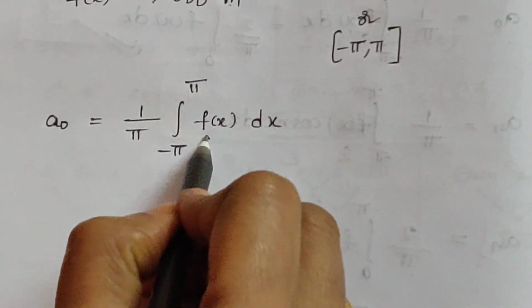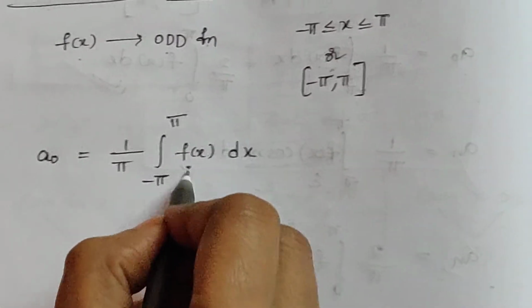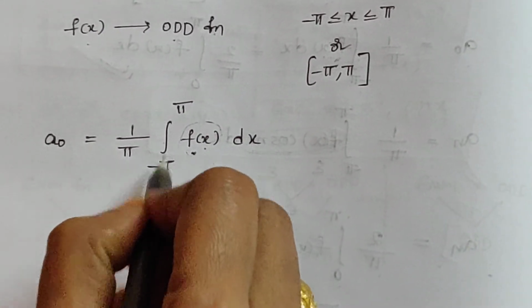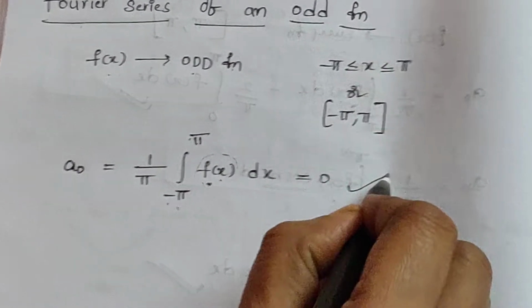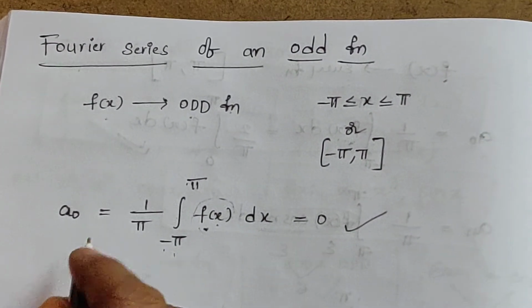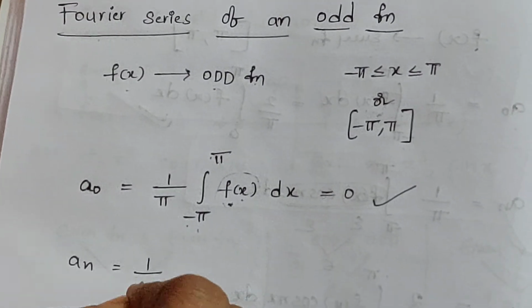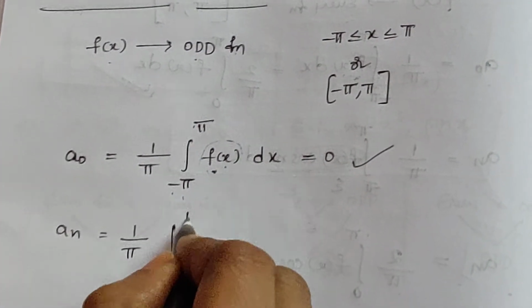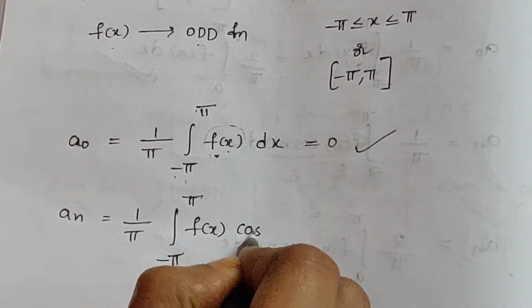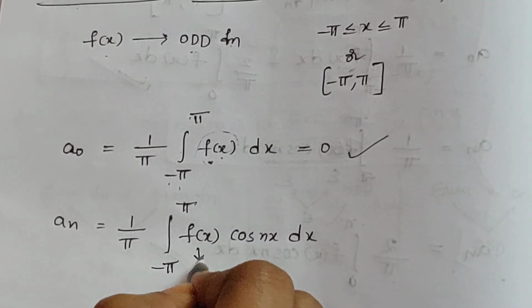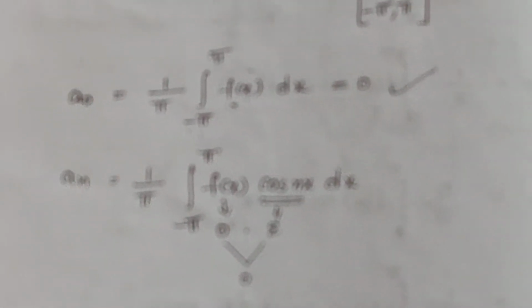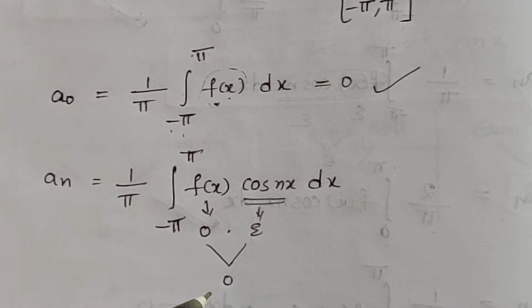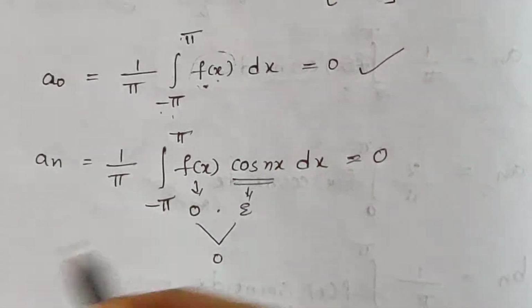Here the function under the integral is odd. So if the function under the integral is odd, integral minus a to a, here particular minus pi to pi f of x dx becomes 0. That means a0 Fourier coefficient vanish. An equal to 1 by pi integral minus pi to pi f of x cos nx dx. Here the function under the integral is odd, cos is even, the product of odd and even functions is an odd function. So as the function under the integral is odd function, we have the value 0.